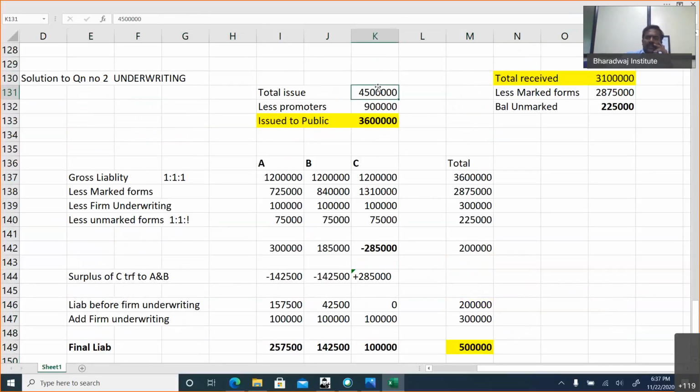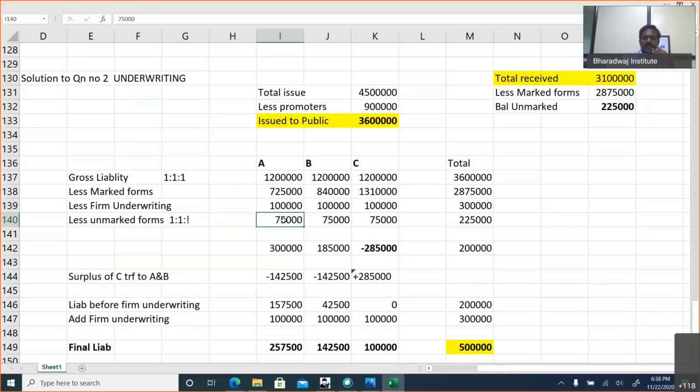Once again, 45 lakhs minus promoters taking up 9 lakhs, so 36 lakhs issued to public. Total received is 31 lakhs, minus marked forms 28 lakhs 75,000, the balance is unmarked. So gross liability, marked forms are directly deducted from underwriter's liability. Why? That is coming through your effort. Firm underwriting also, if nothing is specified in the problem, is deducted directly from underwriters.